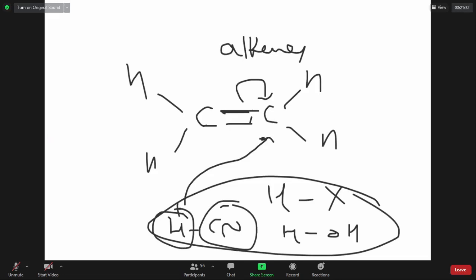First step is attack of A plus on the carbon having negative charge. A plus is called electrophile. So first the electrophile is attacking. After that, the other part will attack the next carbon. As a result, the double bond will become a single bond and you get new sigma bonds like this.